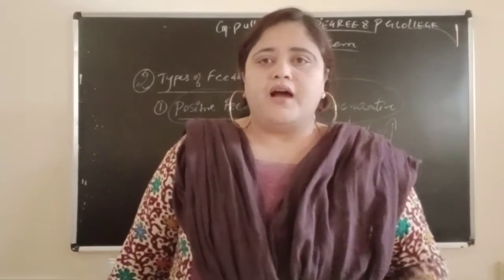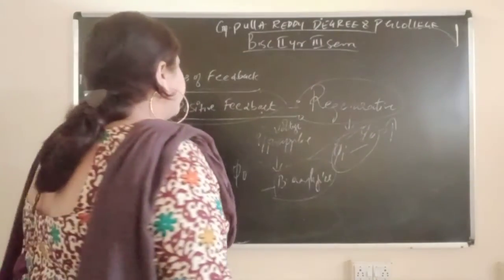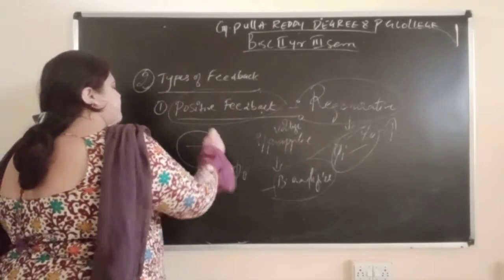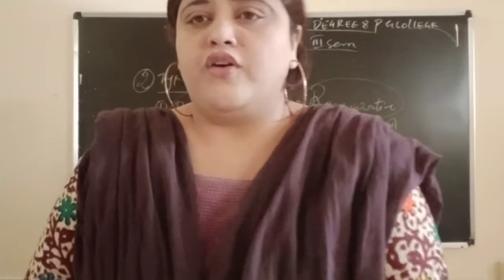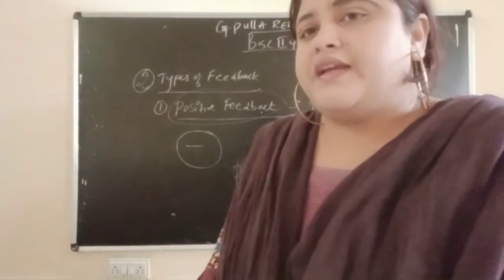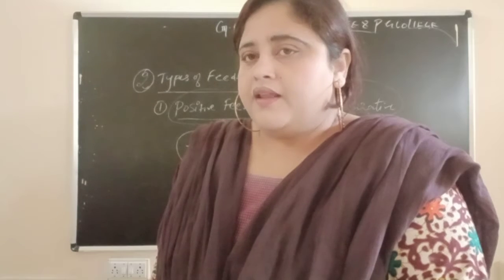Now, positive feedback will be indicated by a negative symbol. Remember this. When you solve the derivation of gain with positive feedback, it will be indicated with a negative sign.